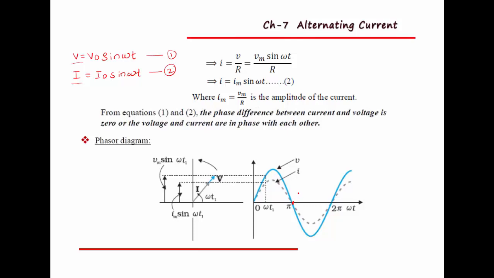There is no phase difference between them. And using this phasor diagram, we can represent the phase difference between voltage and current here. So on this line, you can observe voltage and current are both in the same phase.